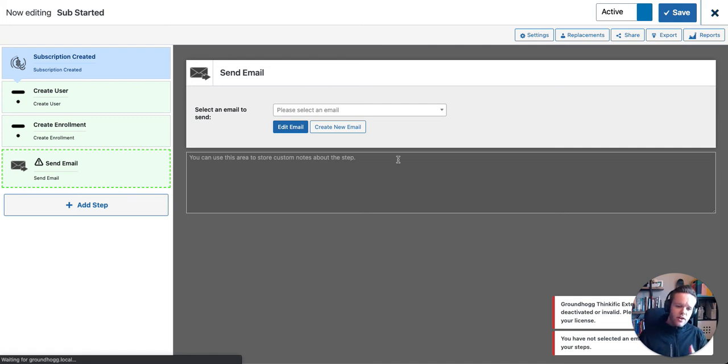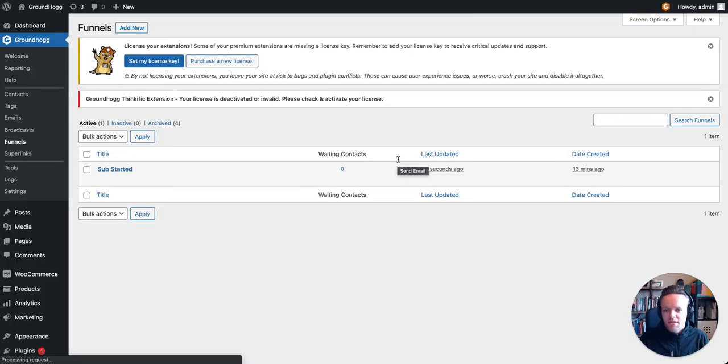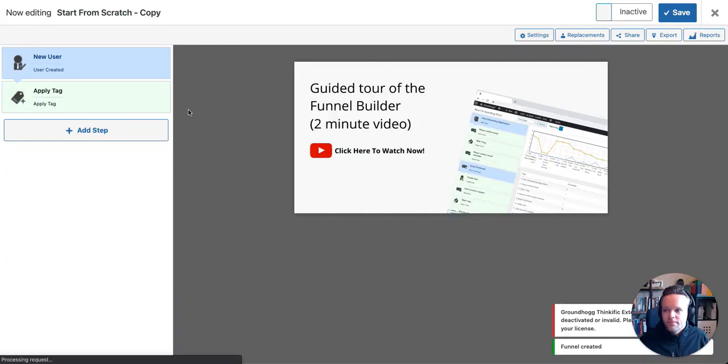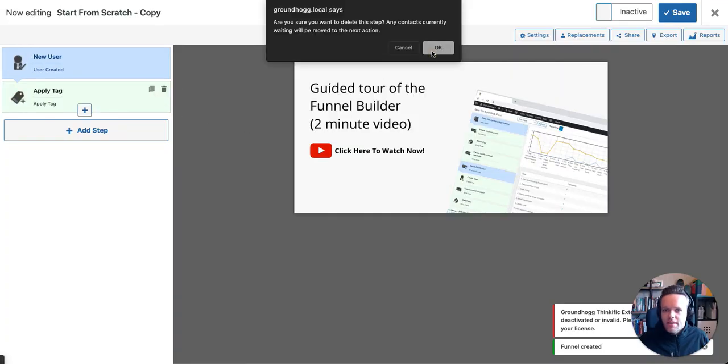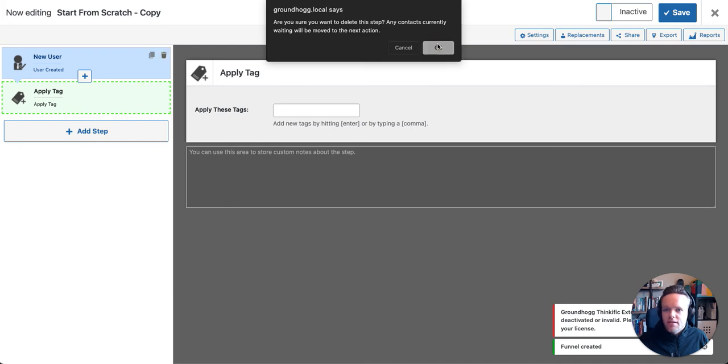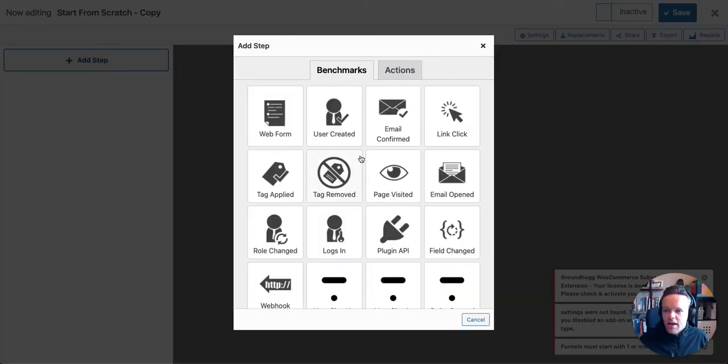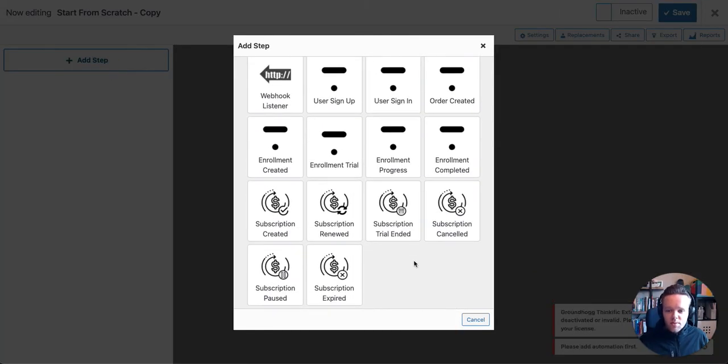All right, now we need to create another funnel, and that funnel is going to be the opposite. So what happens when a user pauses their subscription, when they cancel a subscription, etc. To do that, we'll come up here and click Add New, and we're going to start a new funnel in Groundhogg. I'm going to start from scratch and just have a blank canvas to work with. We'll just wait for that to load. Okay, we'll just take out what was brought in at the start so we can start from absolute scratch. Okay, the first step is going to be when the subscription is altered.